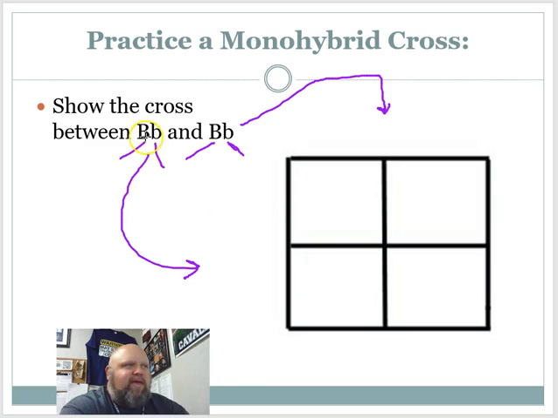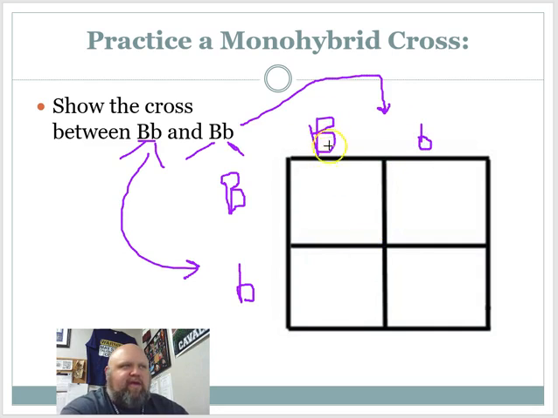So I take one gamete, big B, and I put it on the left. Sorry for the writing here. Trying to do it with a mouse. I take the other allele and I put it by the next square. That's this parent. For this parent, I take the first allele and I put it on the top of the first box. I take the second allele and I put it on the second box.